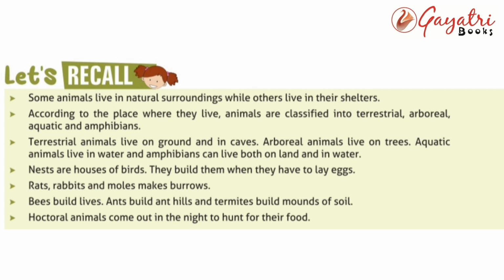Let's recall. Number 1. Some animals live in natural surroundings while others live in their shelters. Number 2. According to the place where they live, animals are classified into terrestrial, arboreal, aquatic and amphibians. Number 3. Terrestrial animals live on ground and in caves. Arboreal animals live on trees. Aquatic animals live in water and amphibians can live both on land and in water.